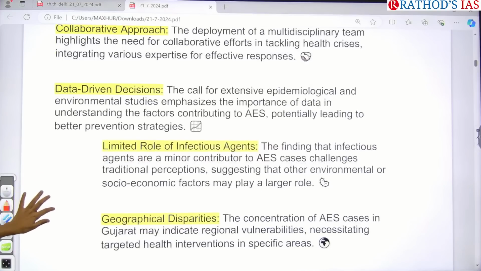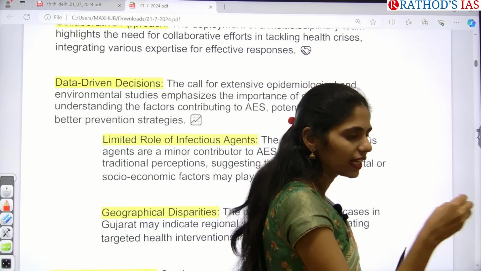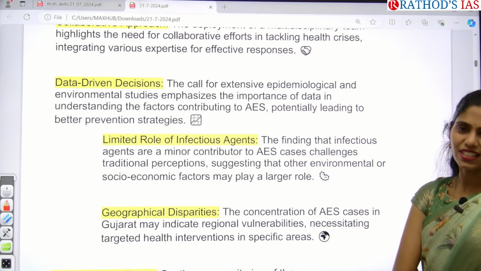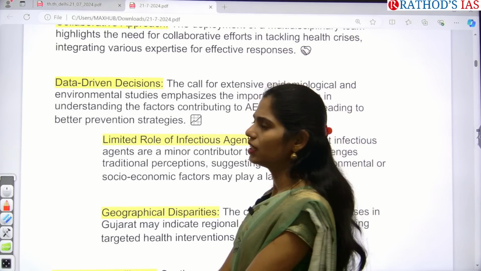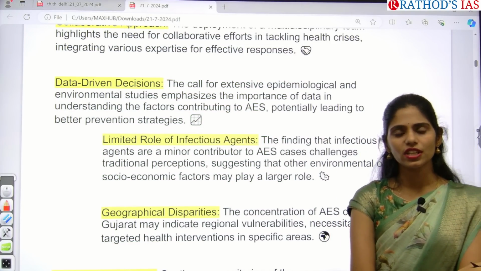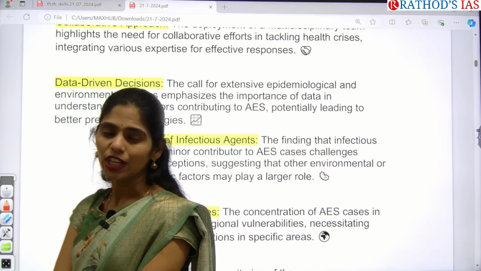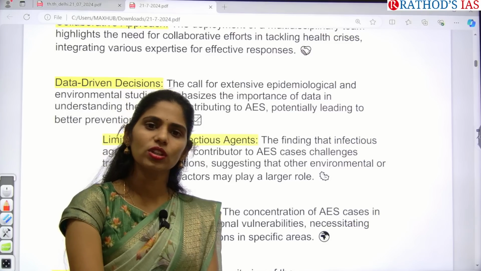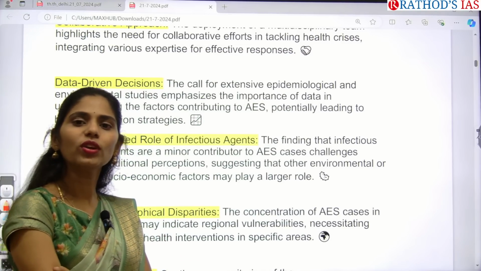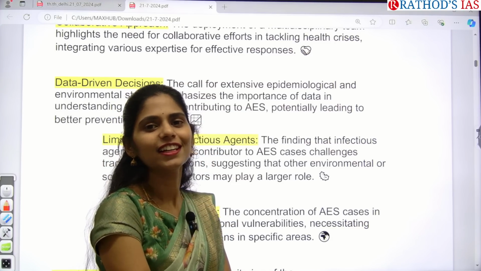And next, we need epidemiological studies also. Epidemiology is a branch of science which deals with the collection of data. For example, in these three states, Gujarat, Madhya Pradesh and Rajasthan, there is an increase in casualties. So we have to see exactly in which state how many cases there are, in which state the deaths are there, and in which age of children it is happening. If you are collecting this data, then it is called an epidemiological study. If you have this data, then we can especially focus on the symptoms, and we will try to control at least the deaths.